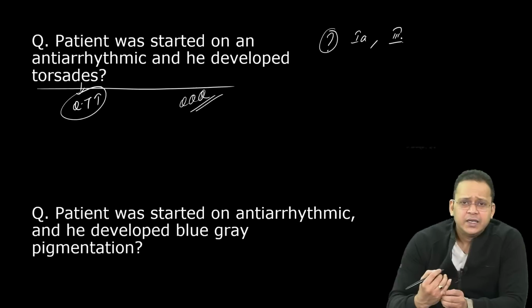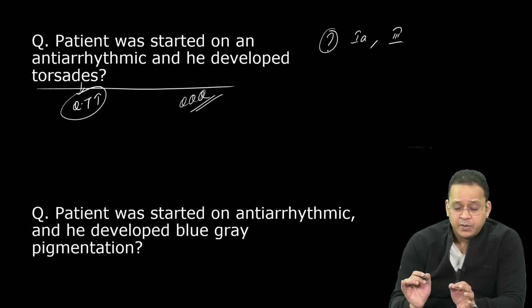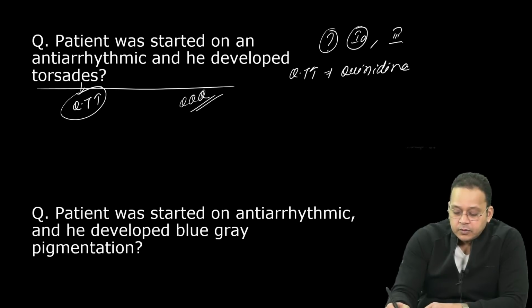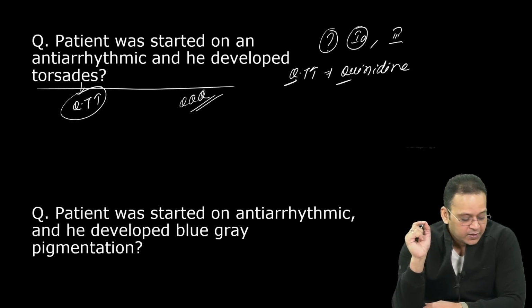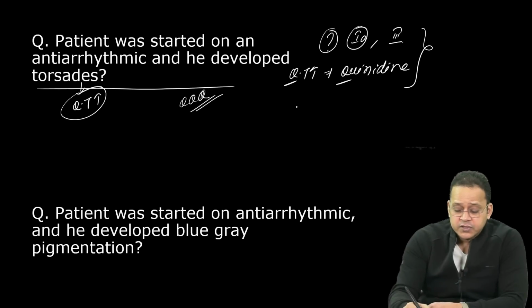Antiarrhythmic, there are two. Now, if you cannot remember each and every drug, I have asked you in my classes to remember at least one. Q for QT prolongation and Q for quinidine. So I told you, if you cannot remember everything, at least remember one drug, that is quinidine. Q for QT prolongation, Q for quinidine, right? So class 1A and class 3 can cause QT prolongation, they can cause torsades.